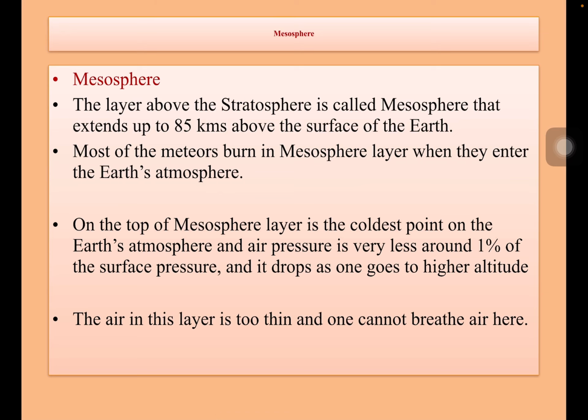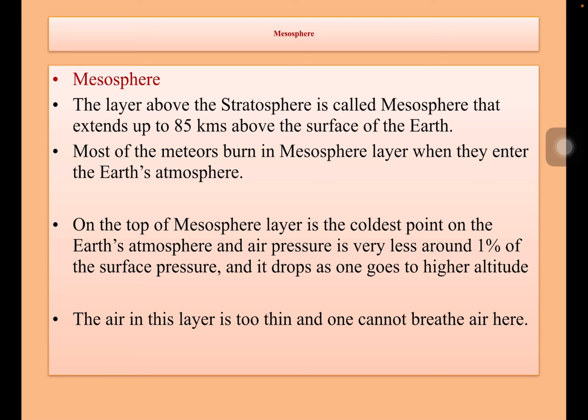Mesosphere. This layer is above the stratosphere and extends up to 85 kilometers above the surface of the earth. Most of the meteors burn in mesosphere layer when they enter into the Earth's atmosphere.